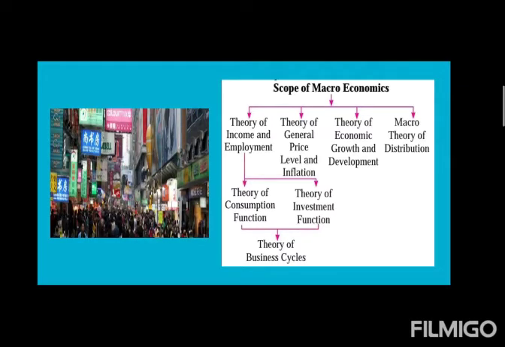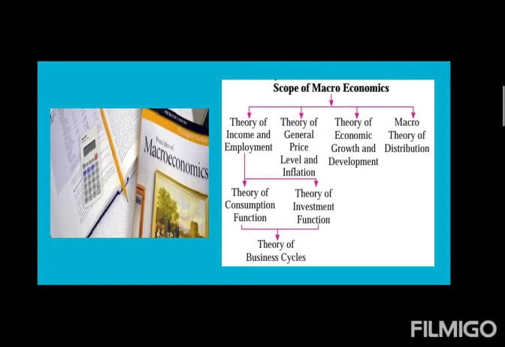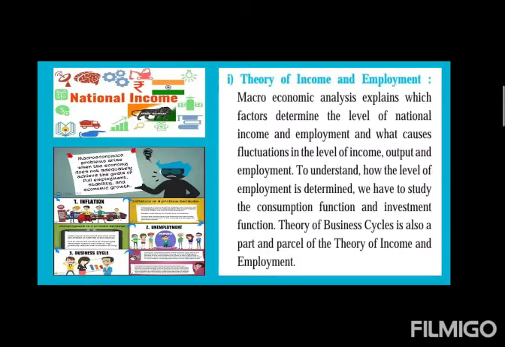So here we have 4 subject matters of macroeconomics. They are theory of income and employment, theory of general price level and inflation, theory of economic growth and development, and the last one, macro theory of distribution. Let's start with these theories one by one. First theory, theory of income and employment. Let's see what it is.